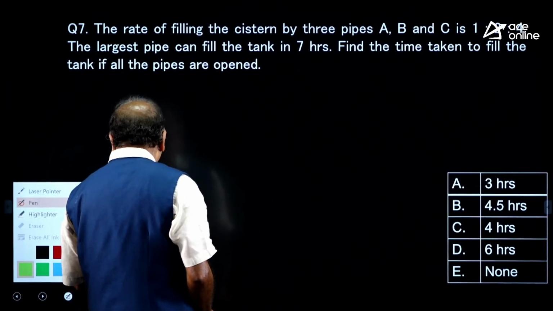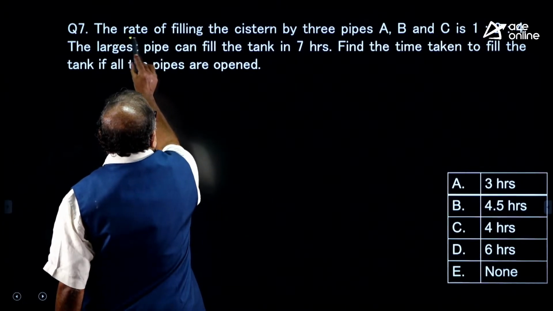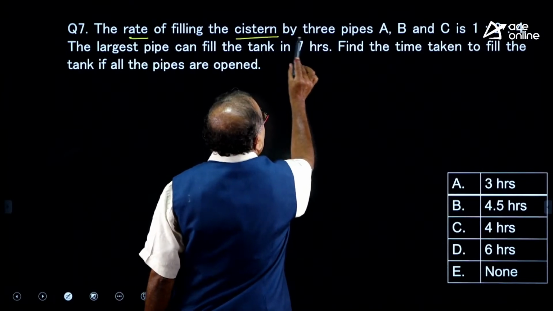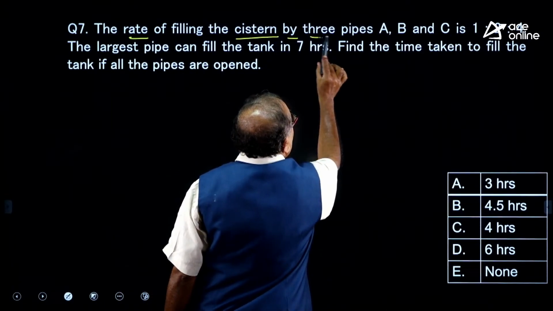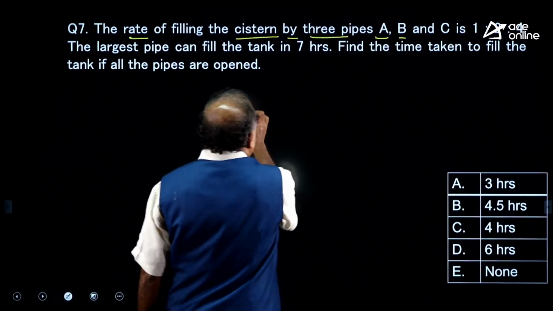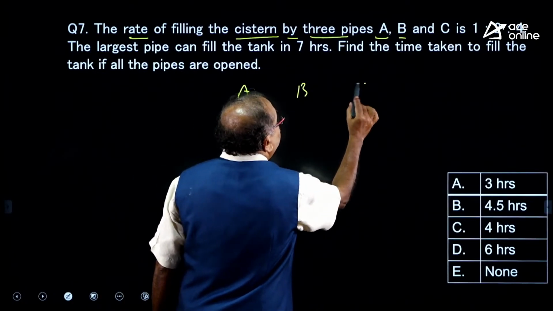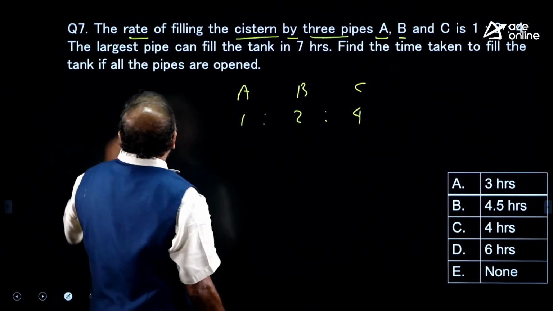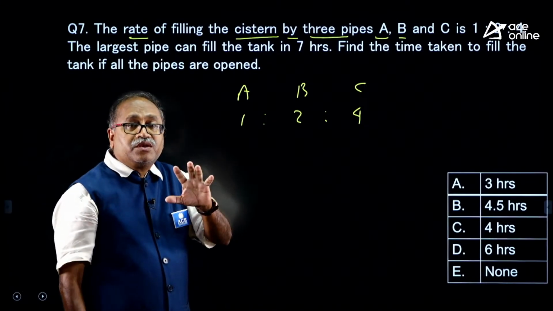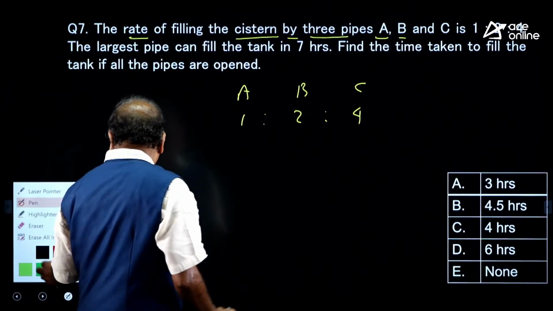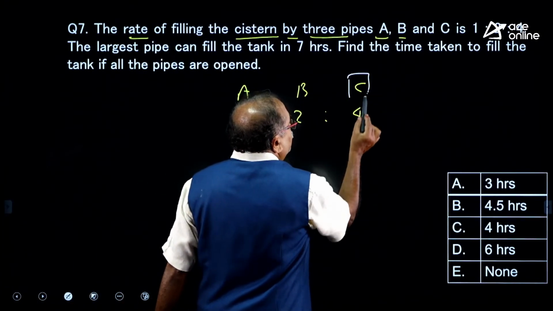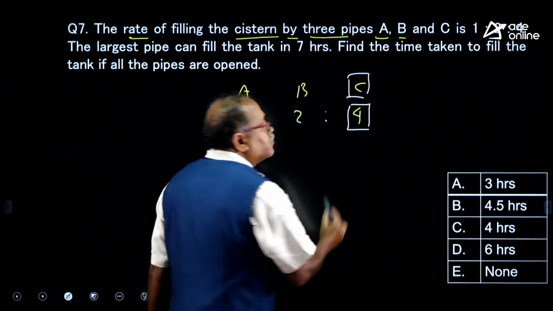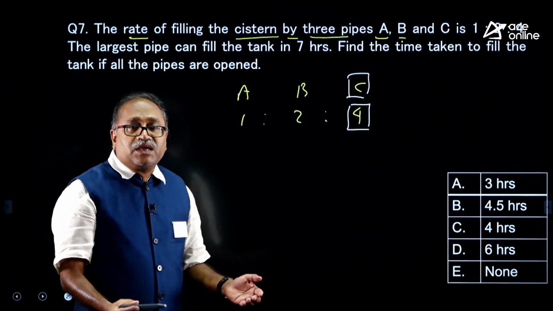Let me check this one. Here the rate of filling the cistern by 3 pipes A, B and C is 1:2:4. When it talks about the largest pipe, it is talking about pipe C, because it fills 4 units, that is its efficiency.